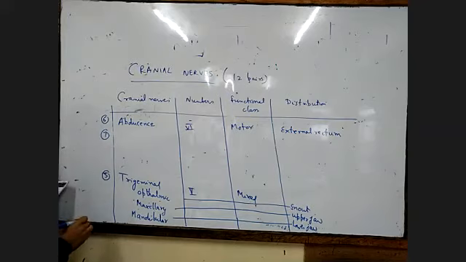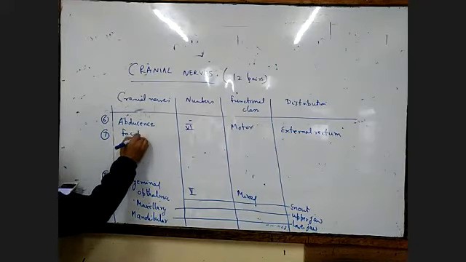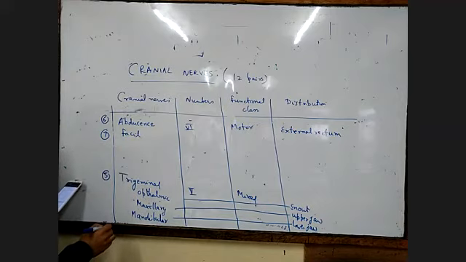Number 7 we have the facial. The facial nerves are also of 3 types.